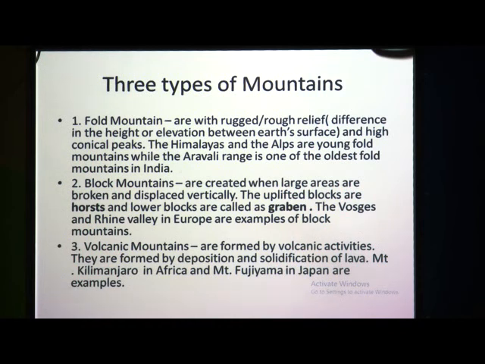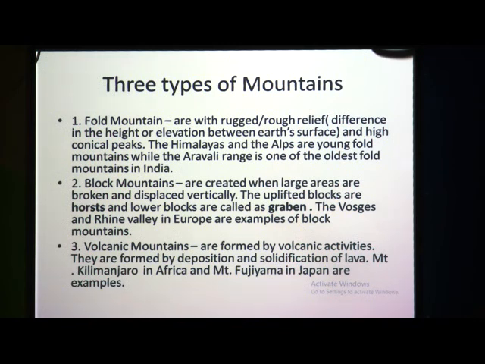Fold mountains are with rugged, means rough, relief. So, what do you mean by relief? Relief means difference in the height or elevation. As we go up, there is a difference in the height or elevation of the earth's surface. So, fold mountains are with rough or rugged relief and they have high conical peaks. Means you can see the shape of the mountains, their peaks are in conical shape.